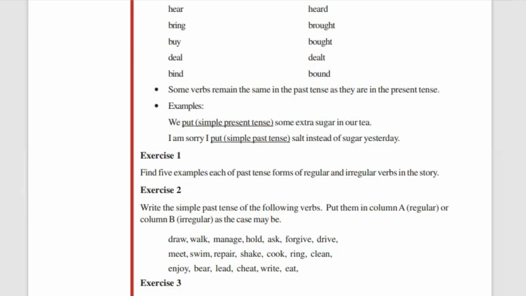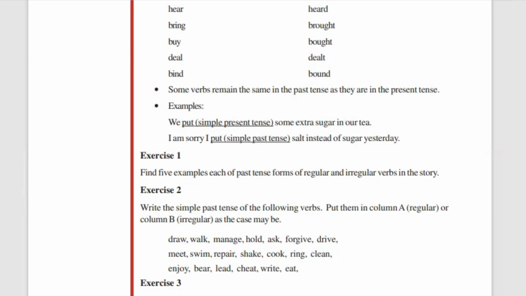So the most important thing we studied today is that, to make a simple present tense verb into a simple past tense verb, you need to only add D or ED. I'm repeating again.